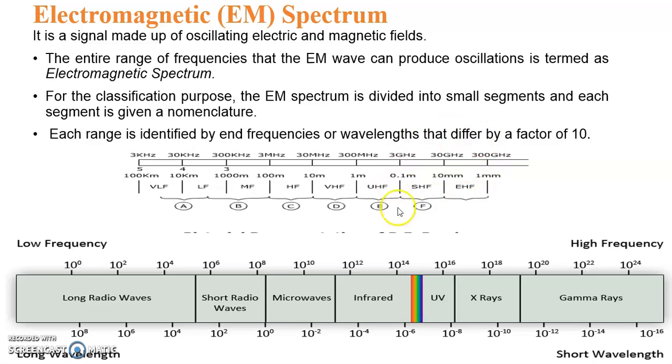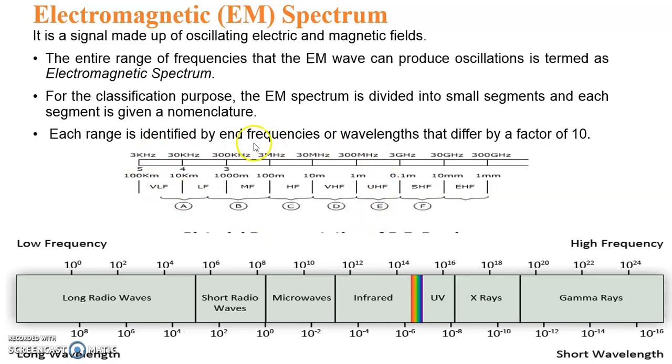These super high frequency and extremely high frequency sections are called microwaves, and the remaining ones, from VLF up to UHF, are called the radio frequency range.